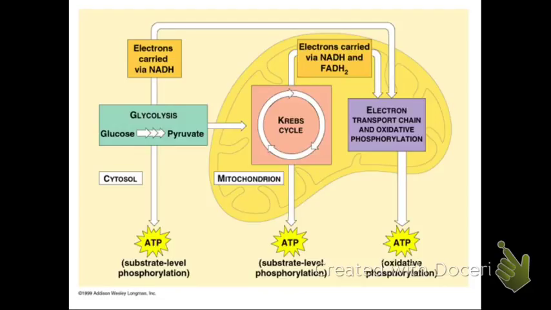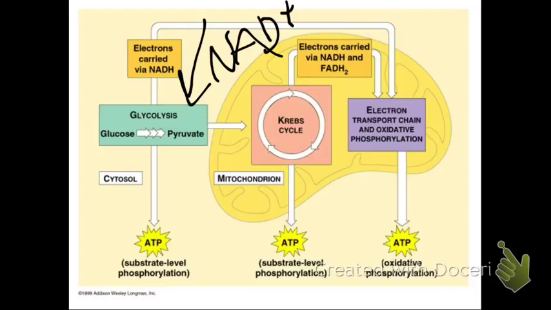So NAD plus goes into glycolysis to help glucose break into pyruvate. If you can remember that glucose has six carbons, whereas pyruvate has 3 carbons, maybe that'll help you remember that one glucose can make 2 pyruvates.